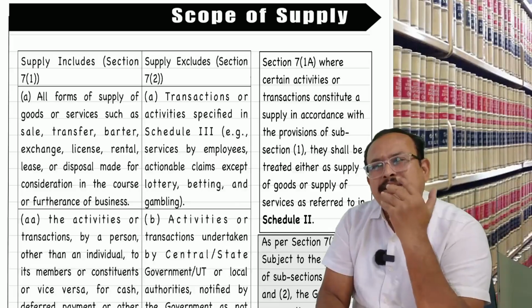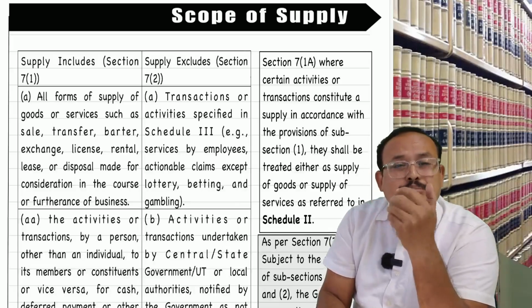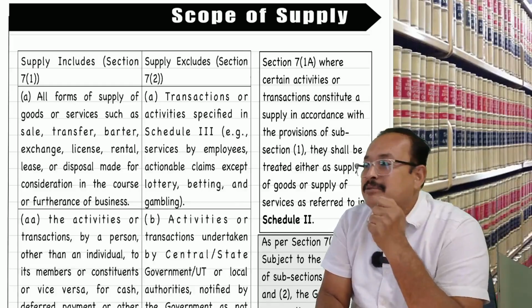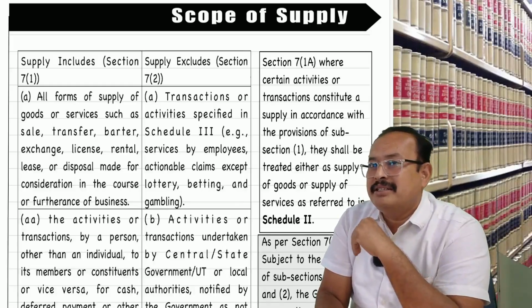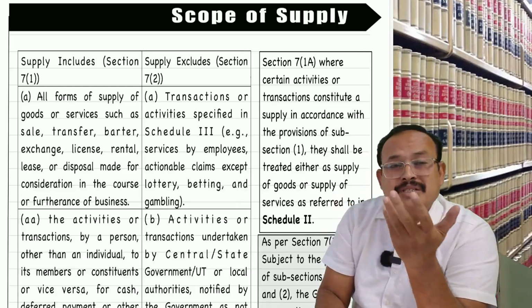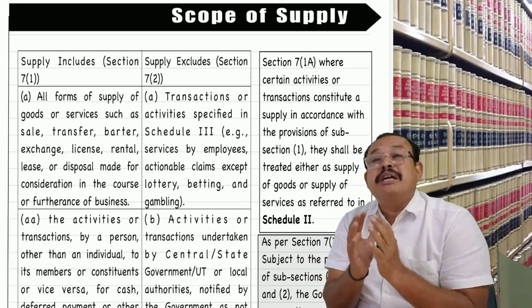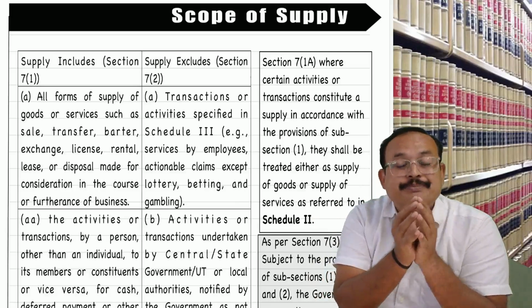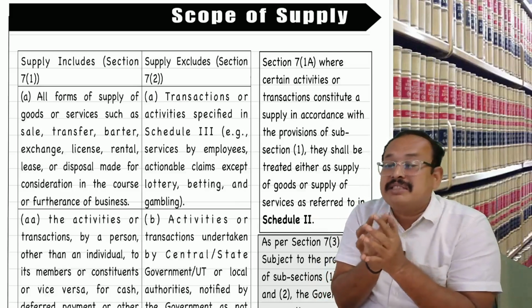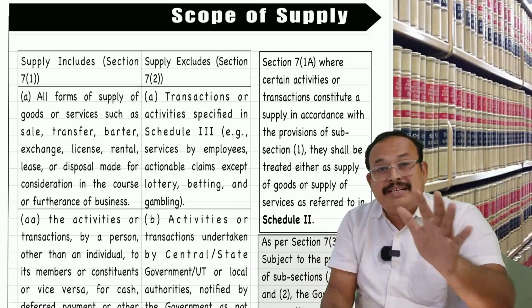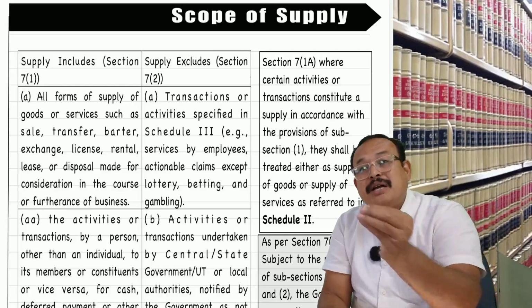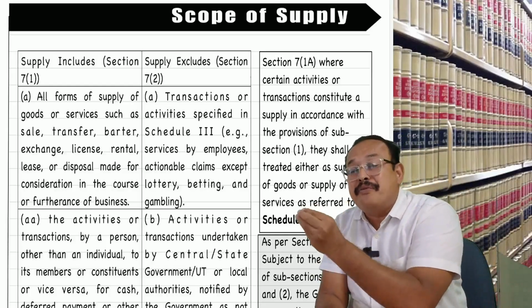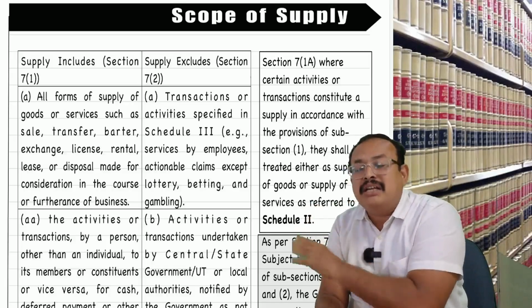1. Permanent transfer of business assets on which input tax credit has been availed. 2. Supply of goods or services between related persons, or between distinct persons, in the course or furtherance of business. Provided that a gift by an employer to an employee not exceeding rupees 50,000 in a financial year is neither goods nor services.